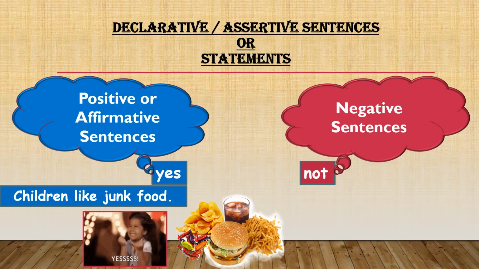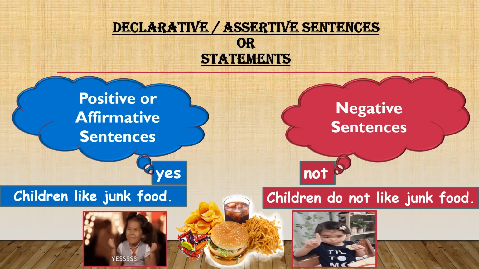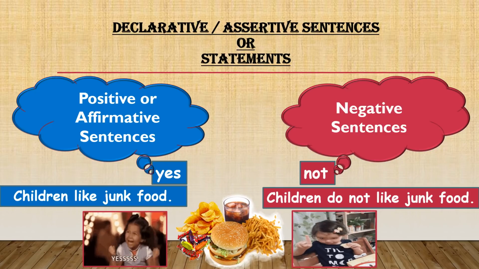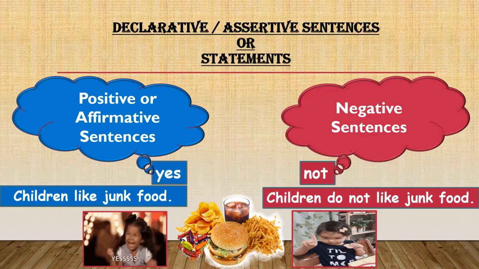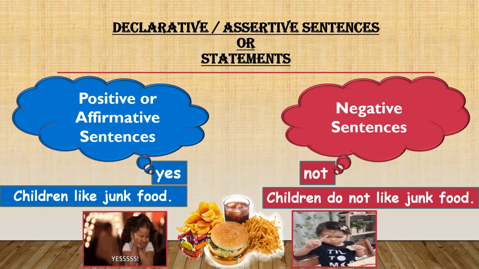For example, children like junk food. It is a positive sentence. And children do not like junk food. That's a negative sentence. Let's take another example. I am a good girl. That's a positive sentence. And if I say, I am not a good girl, that's a negative sentence. Whenever you have not in the sentence, that means it's a negative sentence.